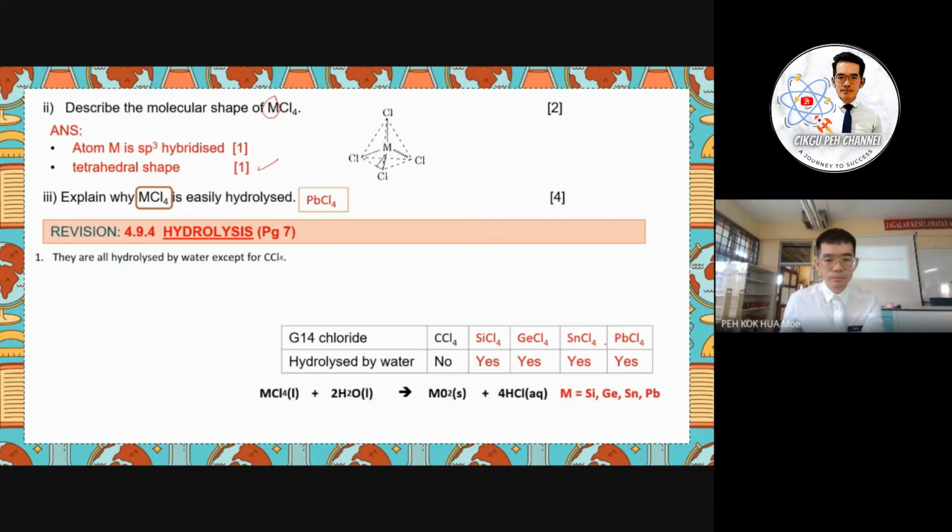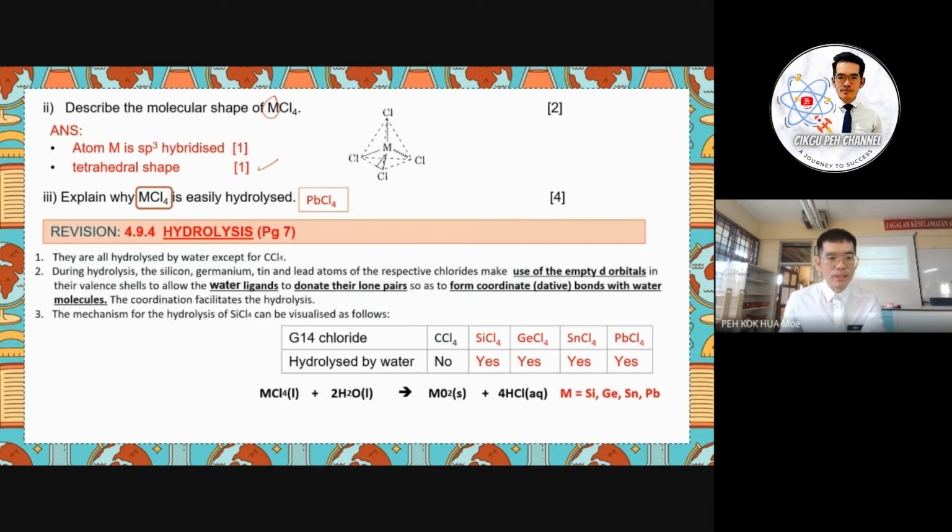Okay, the reason. This is the general equation for the hydrolysis process. And the main discussion here is that the lead uses its empty d orbital, which allows the water ligand to donate its lone pair to form a coordinate bond or dative bond, and the mechanism will be like this. So we have to discuss the empty d orbital, which allows the water ligand to donate its lone pair and form the dative bond with water, and then we give the equation.